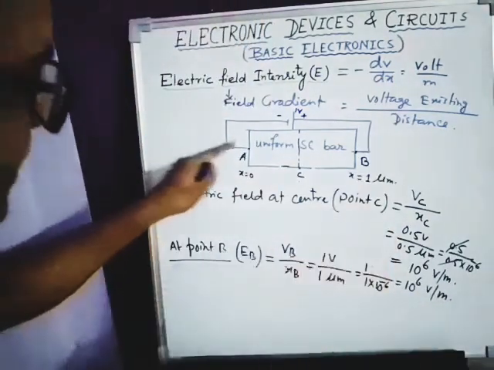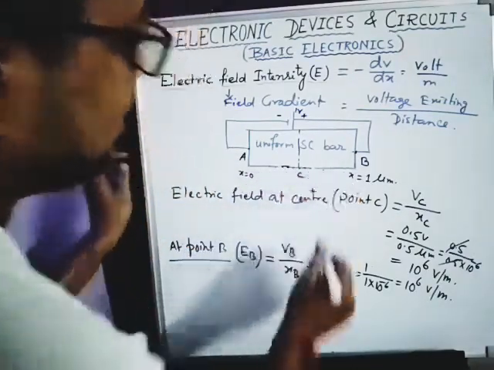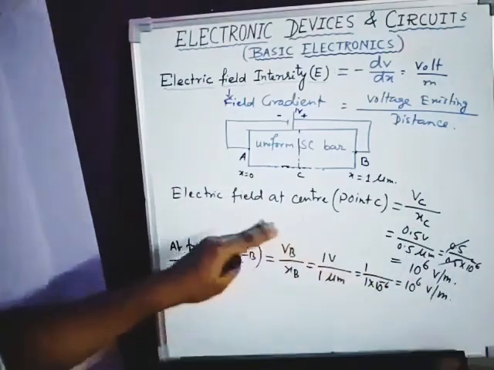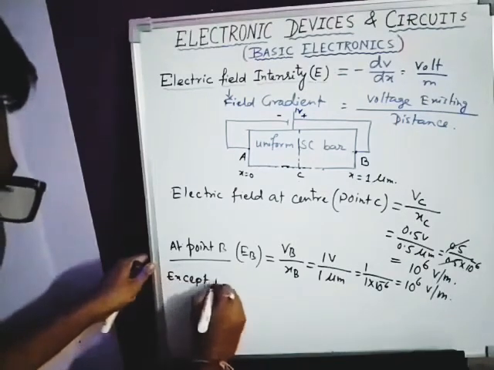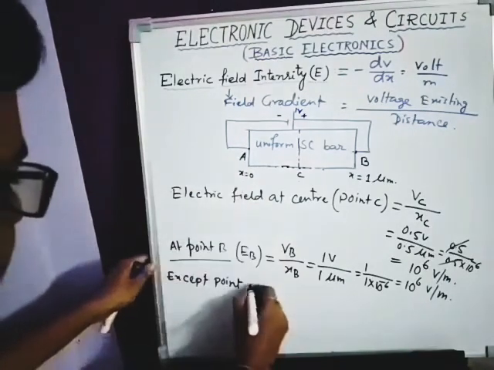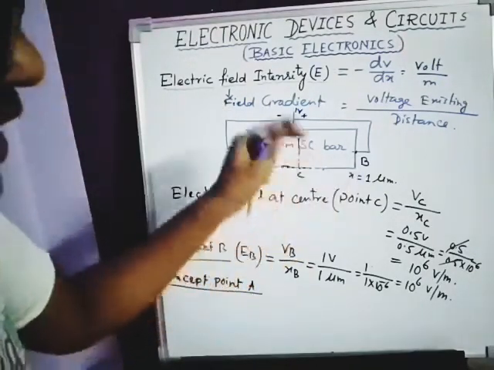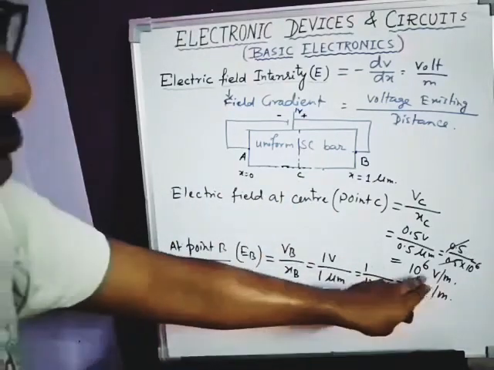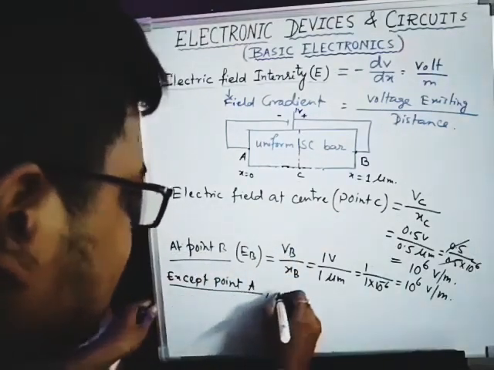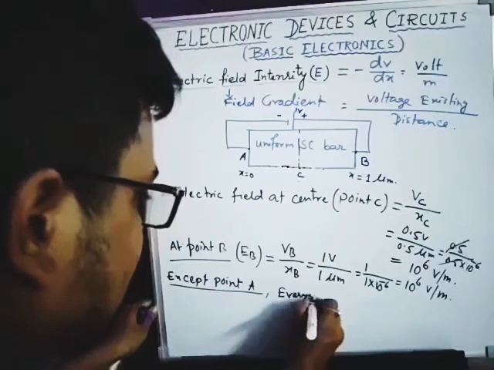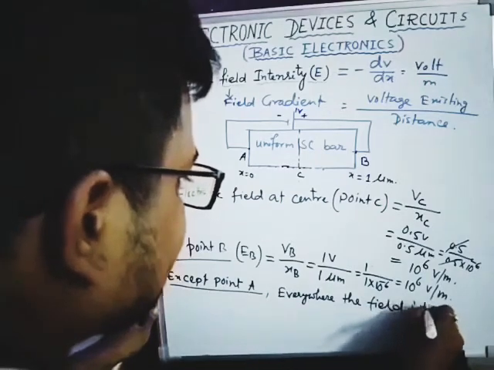So you can see here, except at point A, at each and every point the electric field intensity is exactly the same. So I can write here, except at point A, okay, except at point A, everywhere the electric field intensity value is the same, that is 10 to the power of 6 volt per meter as per the information. So except at point A, everywhere the field intensity will be equal.